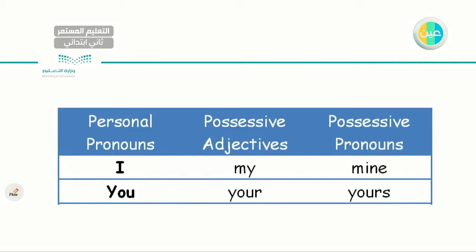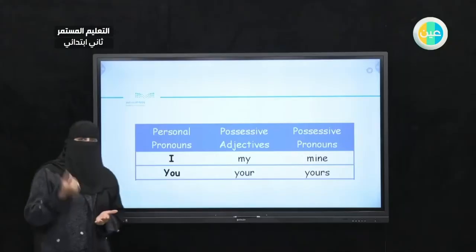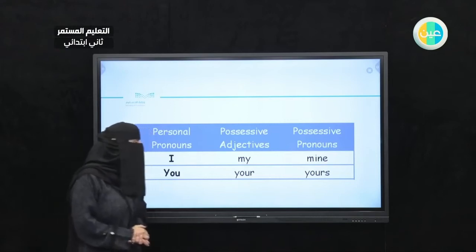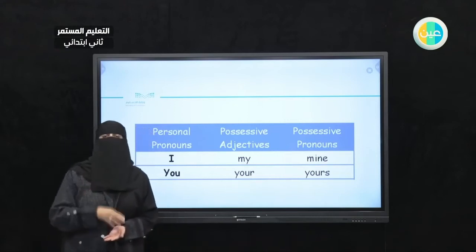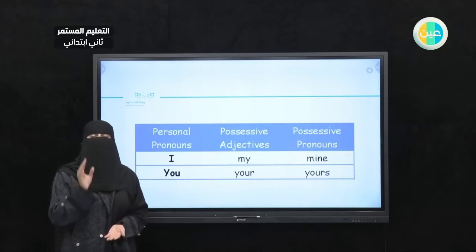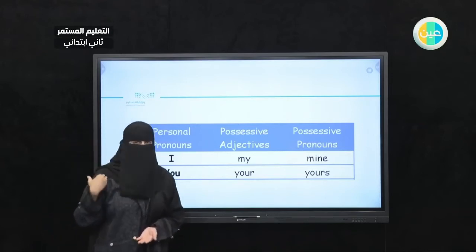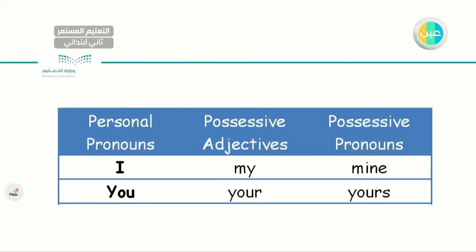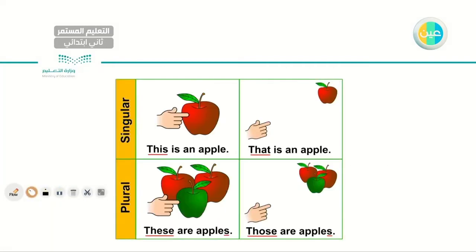What are the most important things we learned in the previous unit? We learned how to use personal pronouns. We have I and you, and I must have a verb: I am, I read, you are, you cook. Also we have possessive adjectives, my and your, that must be followed by a noun: my name, my house, your family, your name. And the last part is possessive pronouns, mine and yours, and they are not followed by anything. Let's go to the next one.